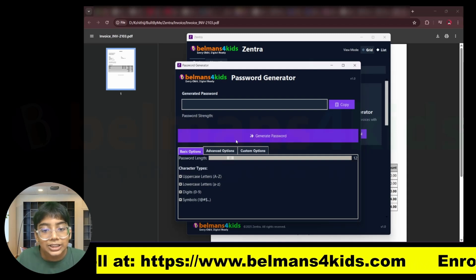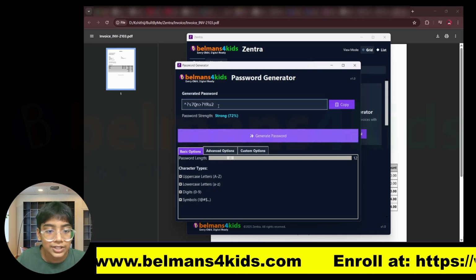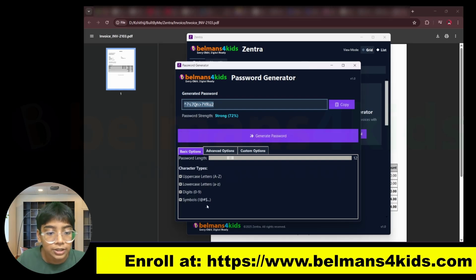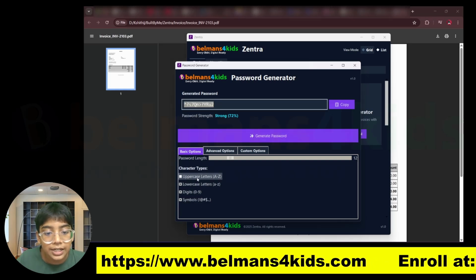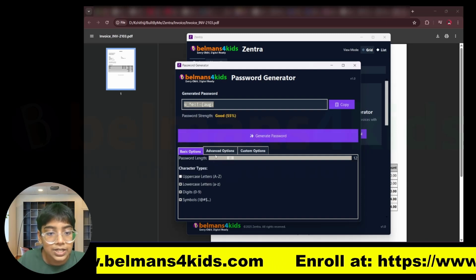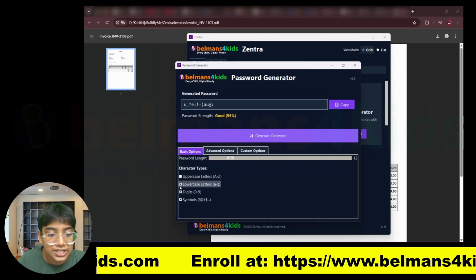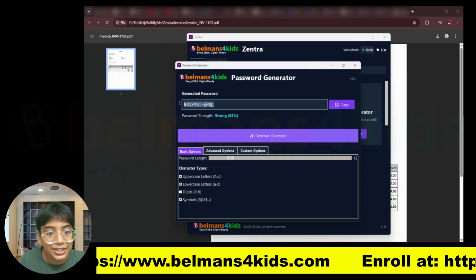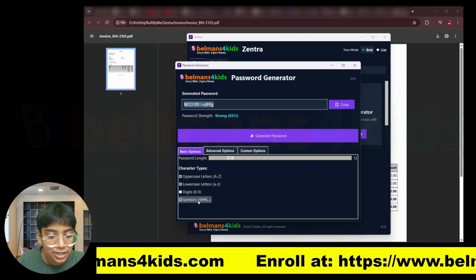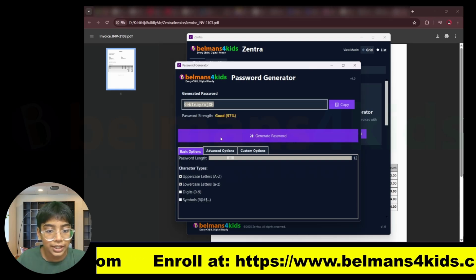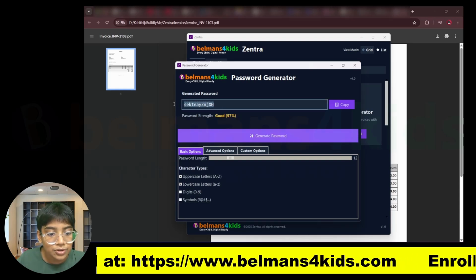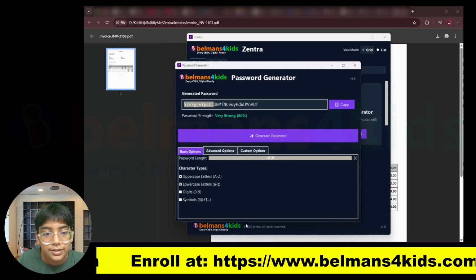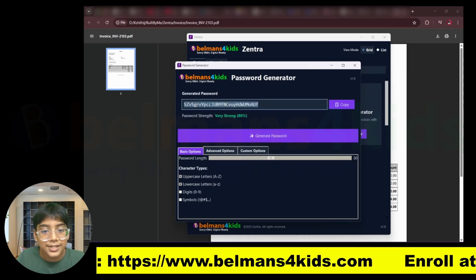Let's just press generate password to see how it is. You can see this is the password over here, and it even has a password strength option. Let's say I don't want uppercase letters to be used. You can just press on that, and you can see no uppercase letters are there. Now let's say I don't want digits. Now you can see it's just letters and symbols. If I just want letters only, then you can see it's only letters, and I can even increase the password length to, let's say, 30 characters, and you can see it's a really long password now.